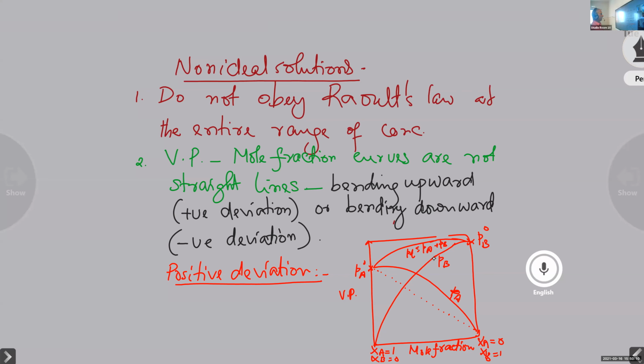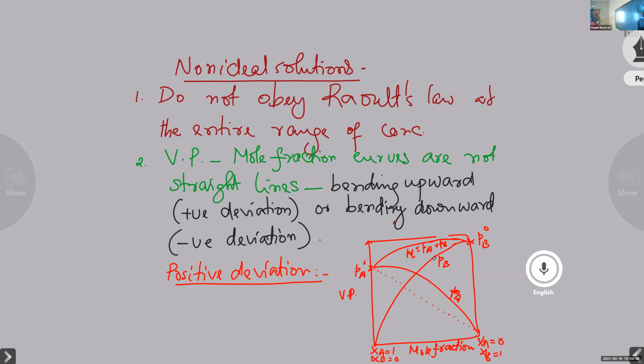You write all these points. Non-ideal solutions. Point number 1, they do not obey Raoult's law over the entire range of concentration. Second, the vapor pressure mole fraction curves are not straight lines. Maybe bending upward, that's called a positive deviation, or bending downward, that's called a negative deviation.